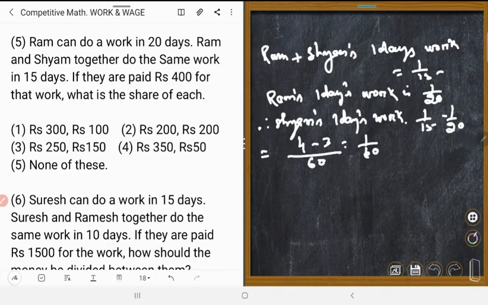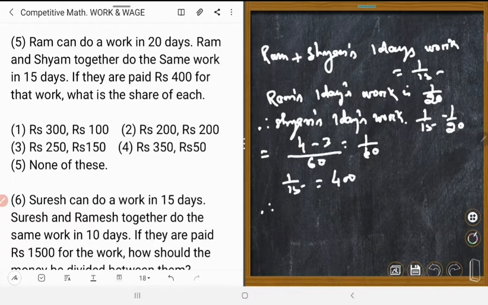So Ram's wage is, so 1 upon 15 is equal to how many? Tell me, 400?